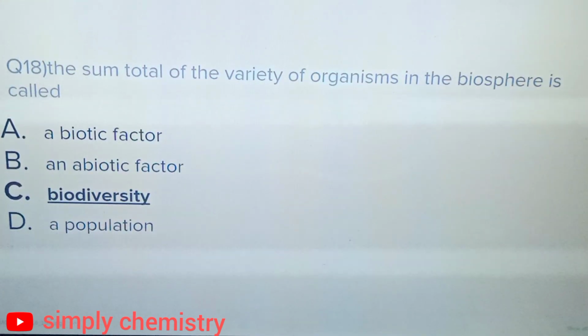Question number 18. The sum total of variety of organisms in the biosphere is called as option A, a biotic factor, option B, an abiotic factor, option C, biodiversity, option D, a population. And the correct answer is option C, biodiversity.